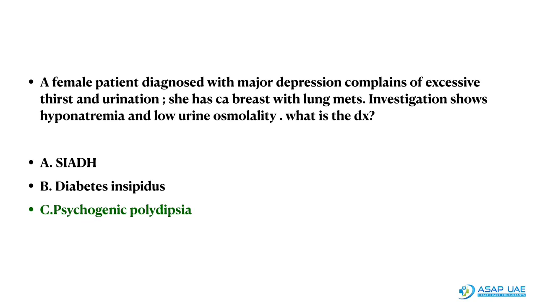So in SIADH, remember the mnemonic soaked inside, that is the serum sodium is low but the urine osmolality is high. So option A is ruled out. In diabetes insipidus, the urine osmolality is low and this fits the question, but the serum sodium is high. So this option is also ruled out. Thus the correct answer here is psychogenic polydipsia.